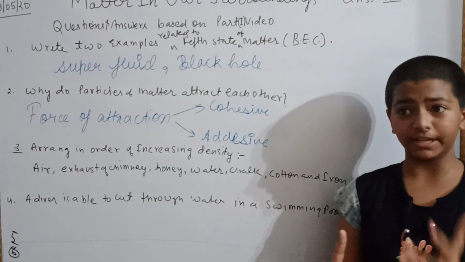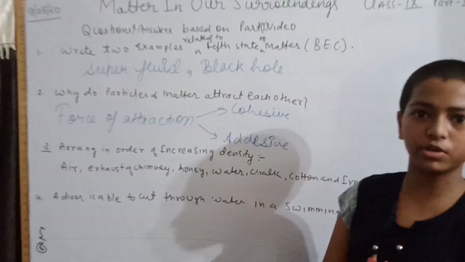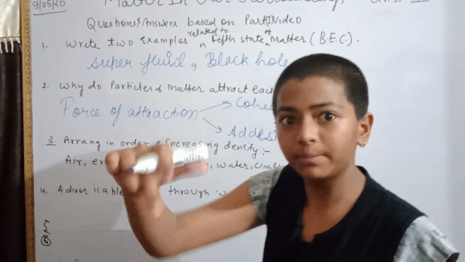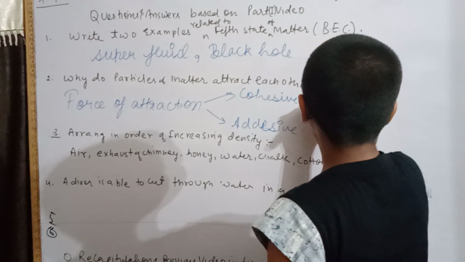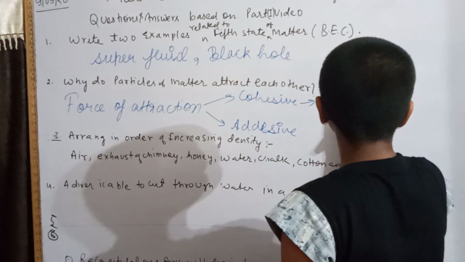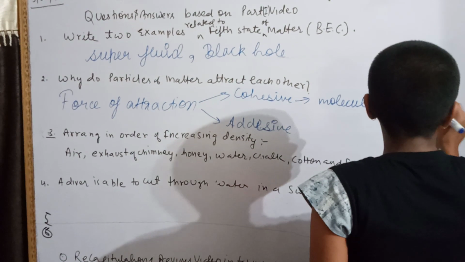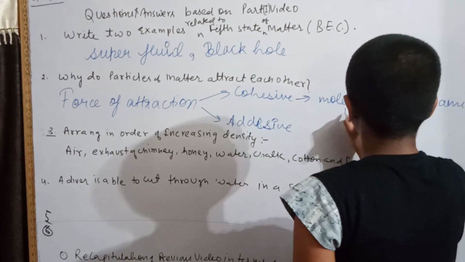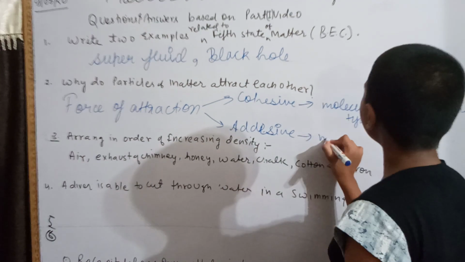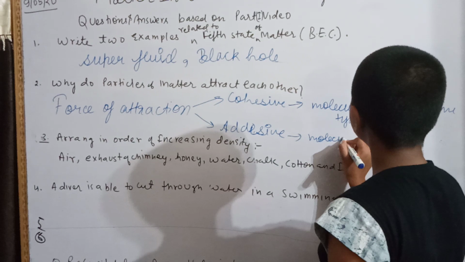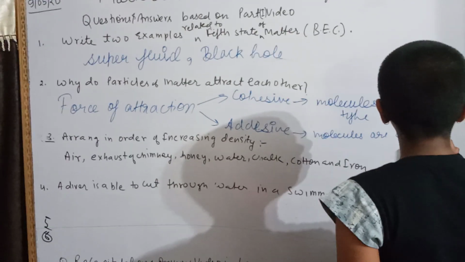That is the cohesive force of attraction that comes in that particular element or matter when the molecules are of the same type, and adhesive when the molecules are of different type.